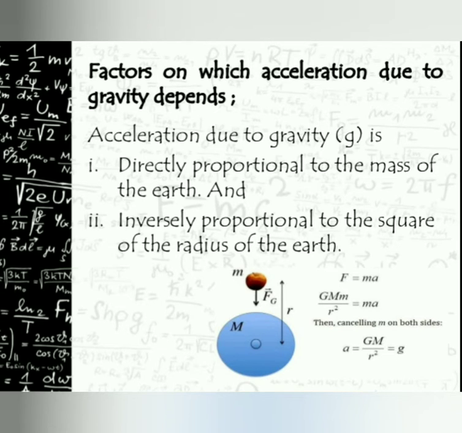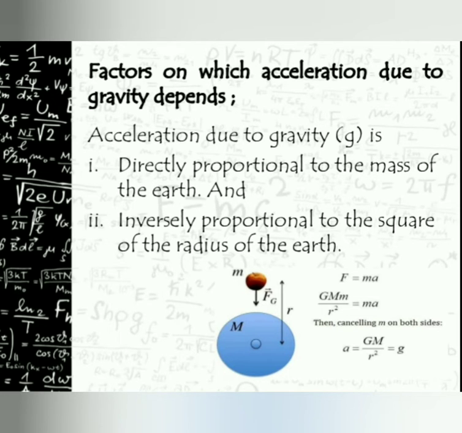Capital G is 6.673 into 10 to the power of minus 11 Newton meter square per kg square, and small g is equal to 9.8 meter per second square. I think you are understanding very easily, yes or no?